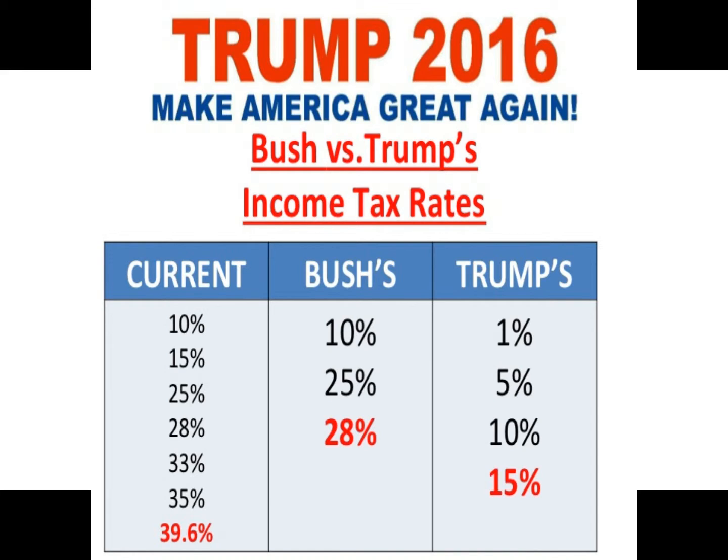Jeb claims he would return the highest marginal tax rate to 28%, where it was when Ronald Reagan signed into law his monumental and successful 1986 Tax Reform Act. Well, if Jeb's top marginal rate of 28% is as sweeping as Ronald Reagan's plan of 1986, then Donald Trump's tax plan of a top marginal rate of 15% is even more sweeping than Ronald Reagan's plan in 1986 that created over 30 million jobs. I can prove this. These are not hypothetical numbers. These are taken directly from both Jeb Bush's tax plan and Donald Trump's, and I'm going to compare them directly.